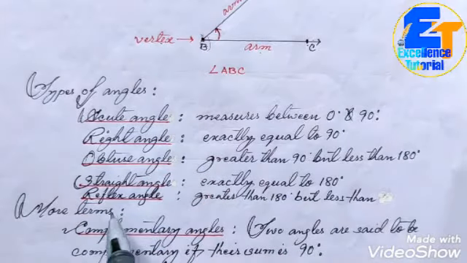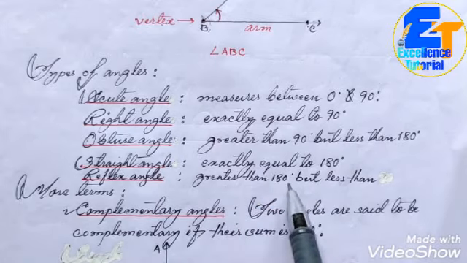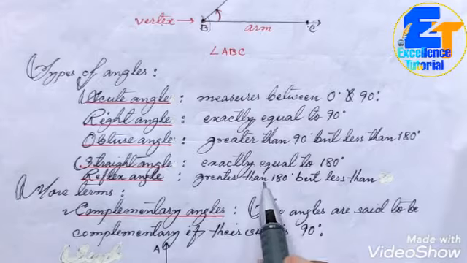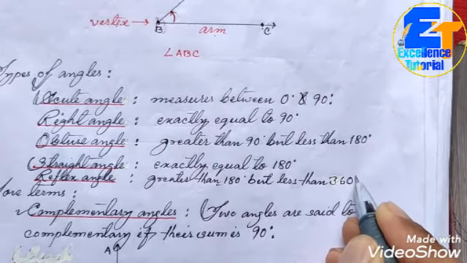Now next one, a reflex angle. A reflex angle is greater than 180 degree but less than 360 degree.